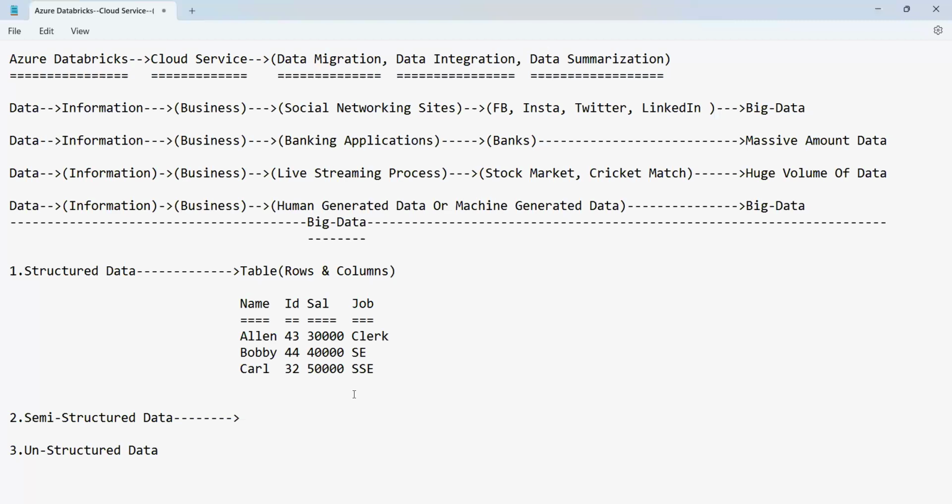That's it, guys. The next one is semi-structured data. Semi-structured data means the data which is recorded in the form of JSON, XML, or HTML. These are all called semi-structured data. Anyways, we will discuss what semi-structured data is as well.